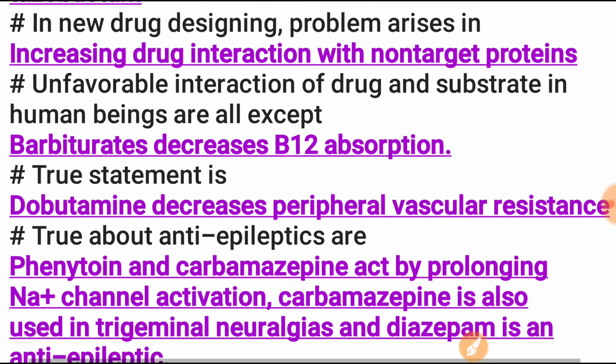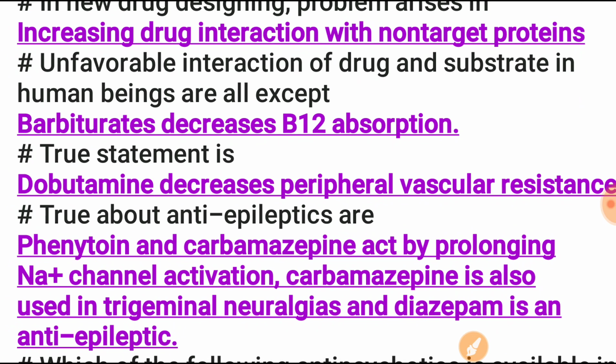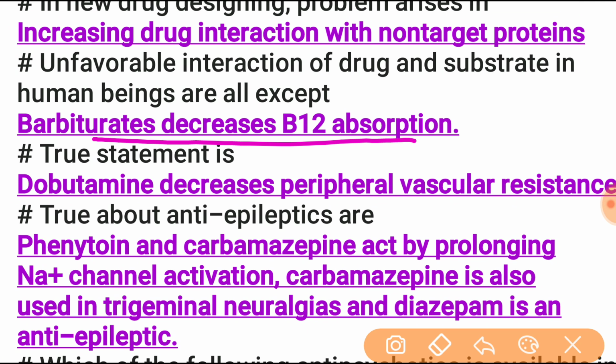Next is unfavorable interaction of the drug and substrate in human beings. Asking about the exception: barbiturates decrease B12 absorption. Next, the true statement is dobutamine decreases peripheral vascular resistance.